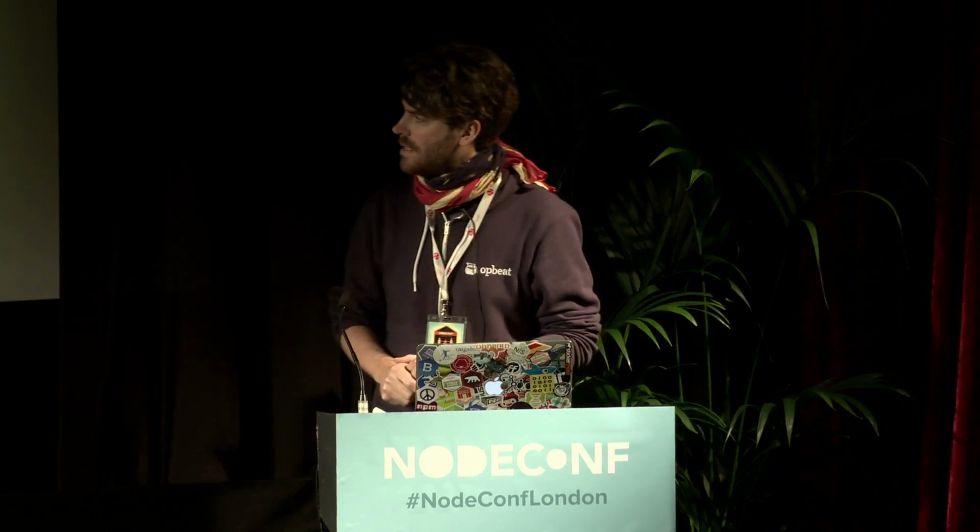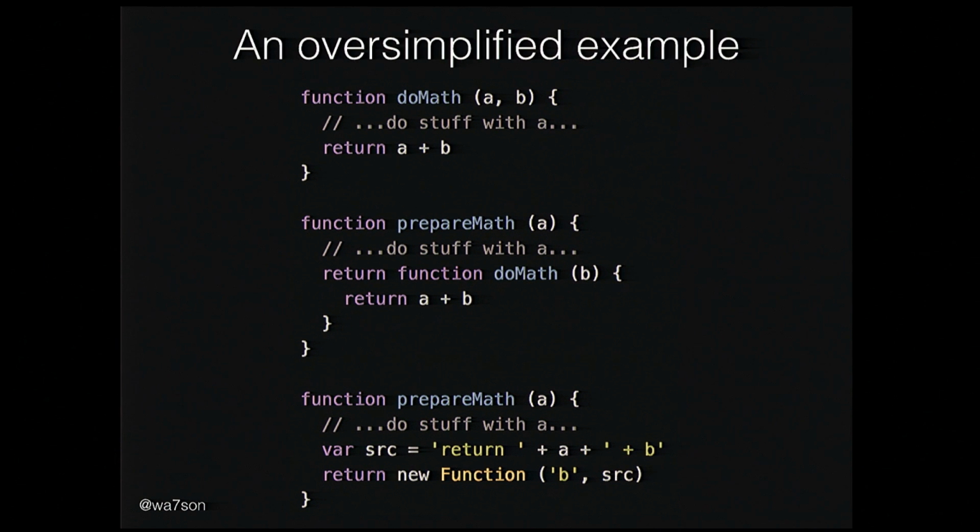So what I'm talking about here is, you could even go a step further, is that you can prepare basically some source code. You can do that function up there, and this, as I said, is an oversimplified example. So in these cases, it might not make a big difference, but there are cases where this makes a big difference. So you basically make the string a plus b, and a is now replaced by the actual value of a, and then you return that.